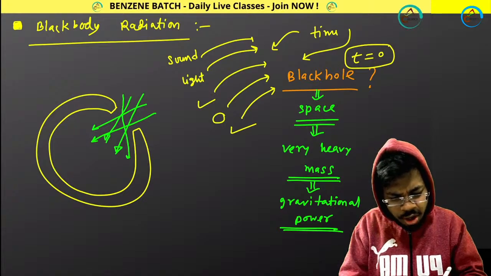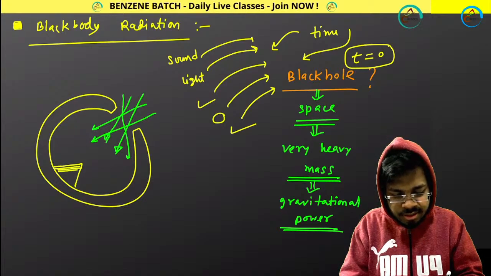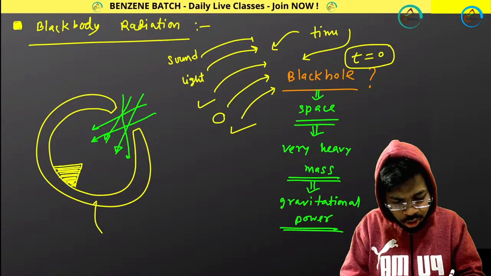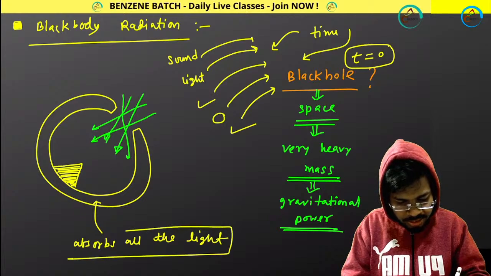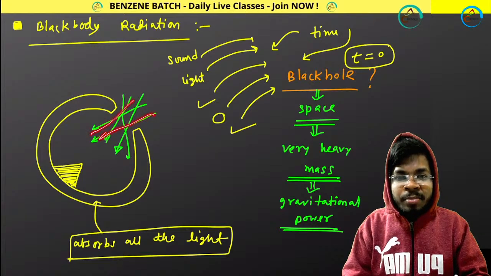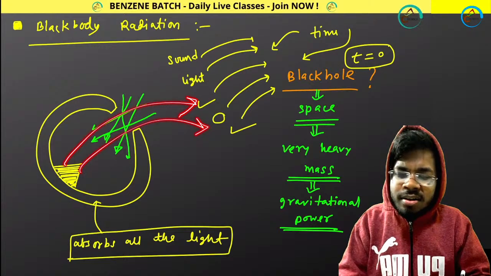So if I am incorporating light in this black body, which is just a body, nothing else, what happens? A black body absorbs all the light. As it absorbs all the light, that means light cannot go back by reflection.